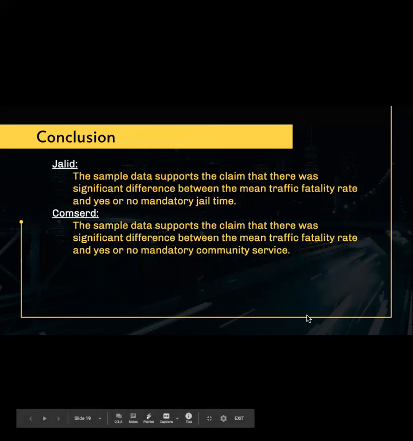So in conclusion, for jail time, the sample data supports the claim that there was a significant difference between the mean traffic fatality rate for yes or no mandatory jail time. And for community service, the sample data supports the claim that there was a significant difference between the mean traffic fatality rate for yes or no community service as well.